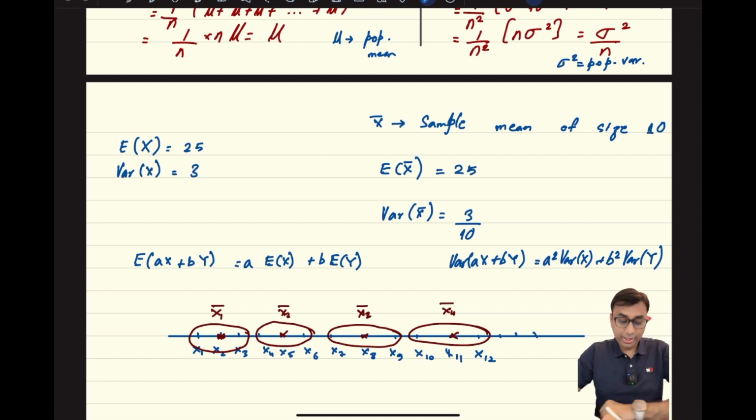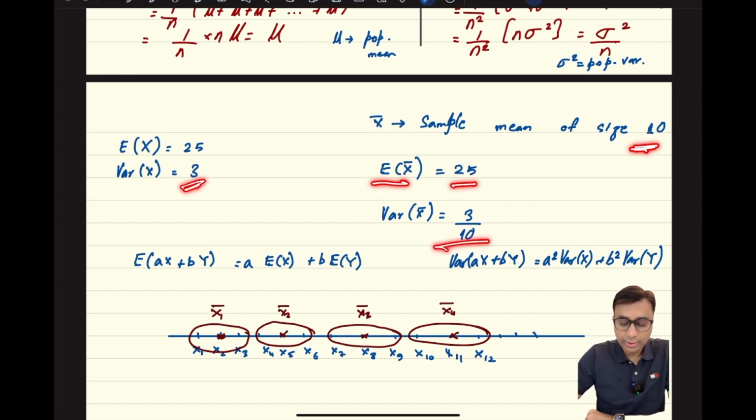So what we are trying to say is that if I have a particular population whose expectation is known to be 25 and variance of that particular population is known to be 3, and I decide to consider a variable that is a sample mean of size 10, then the sample mean represented by x bar would have mean still 25, but the variance will now become 3 upon 10.